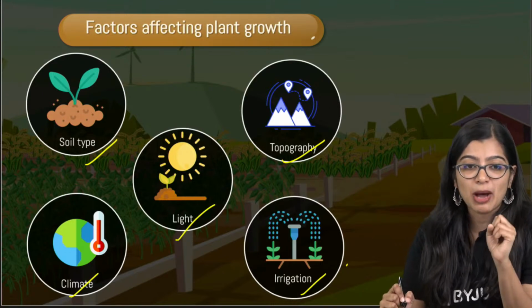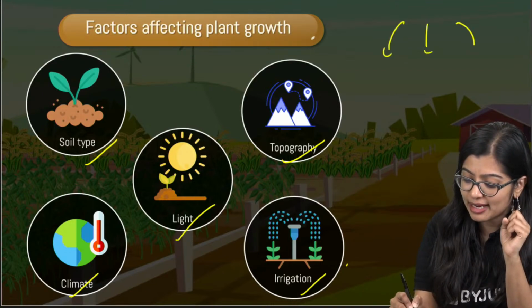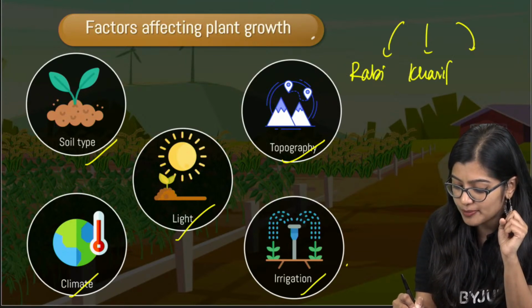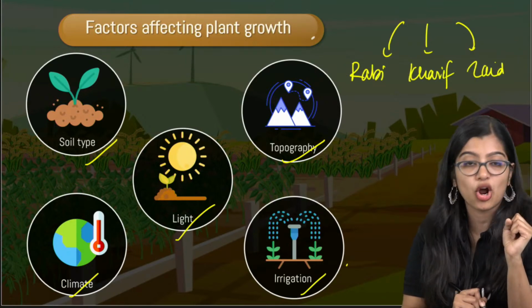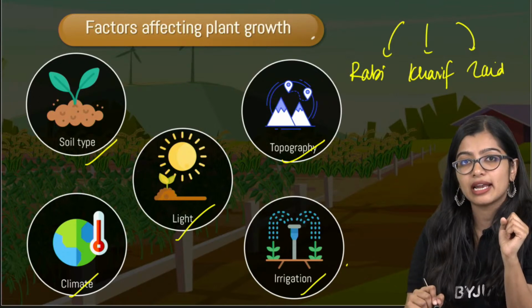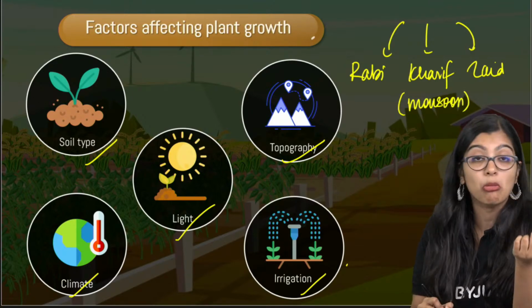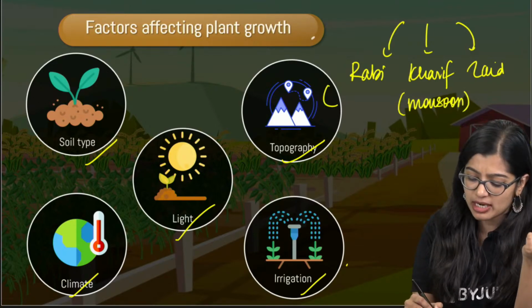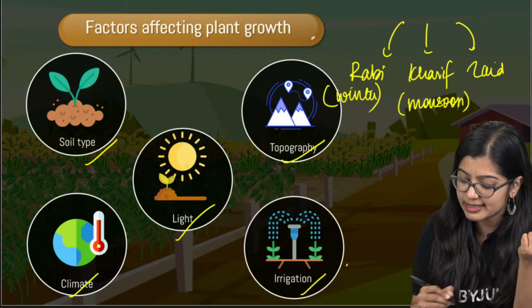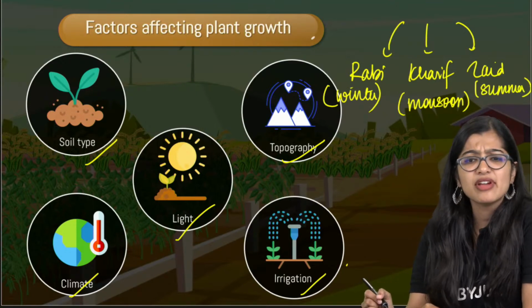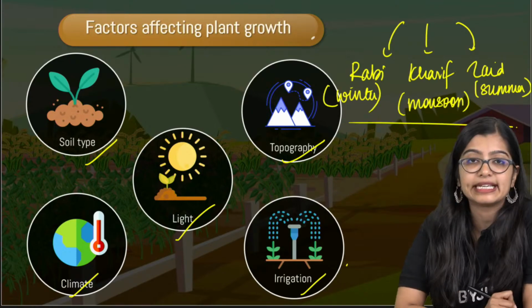Which is why we see that broadly they can be categorized into Rabi crops, Kharif crops, and we also have Zaid crops. And this is based on the seasonality. So Kharif crops are nothing but crops which are sown in monsoon season. Rabi crops are nothing but those which are sown in winter season. Zaid is during the summer season, right? And we've learnt about this. No, this is very simple and easy.